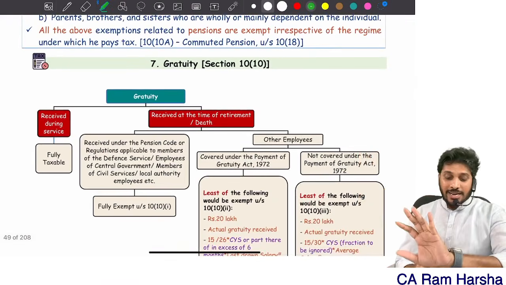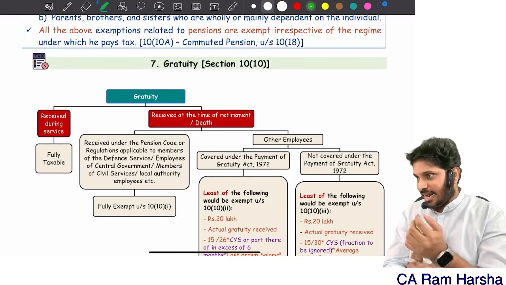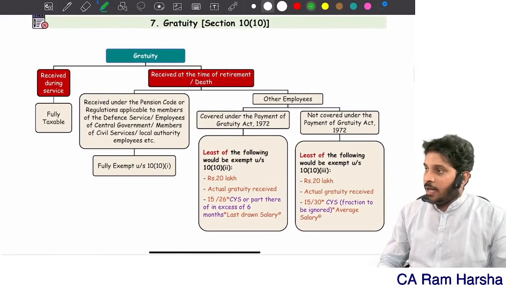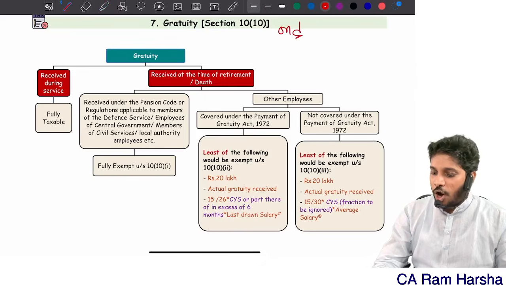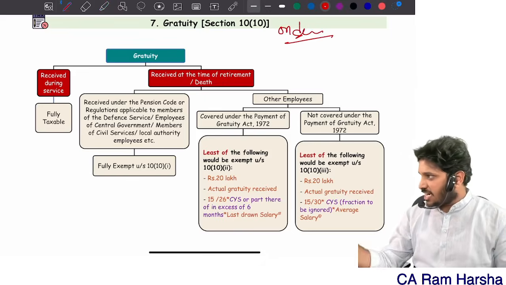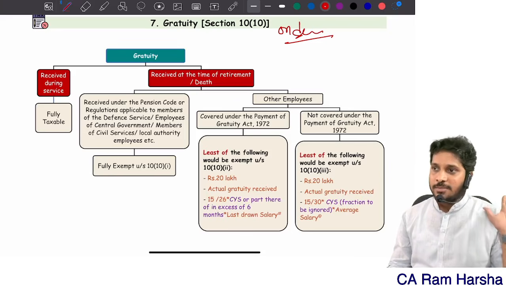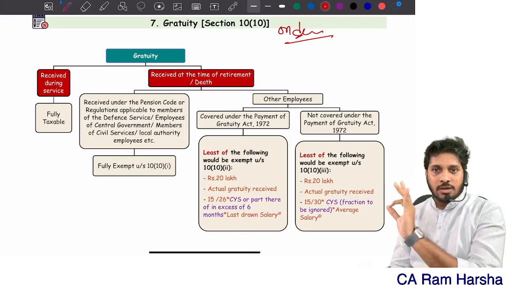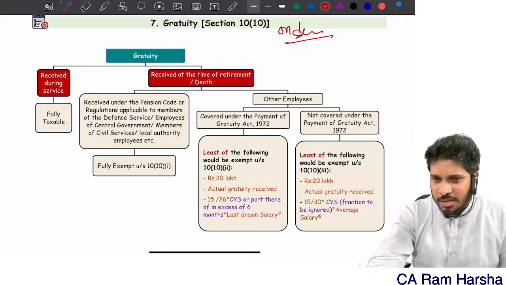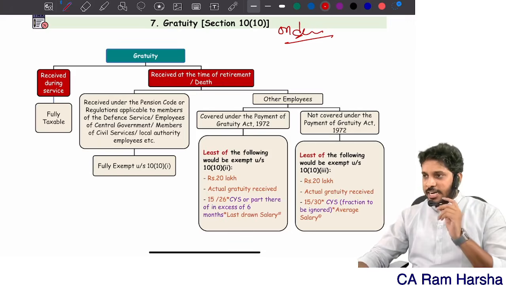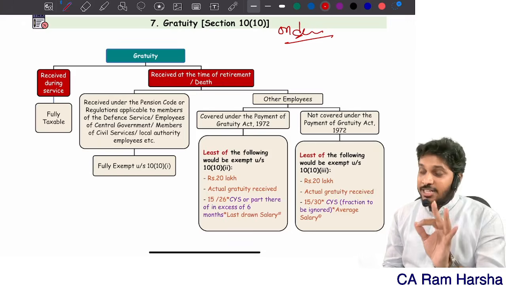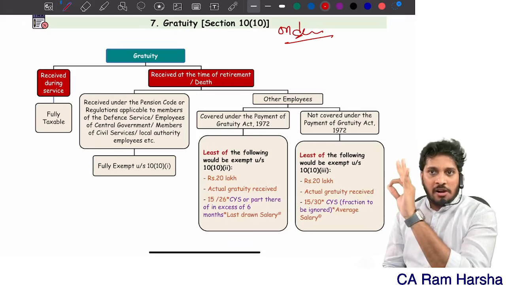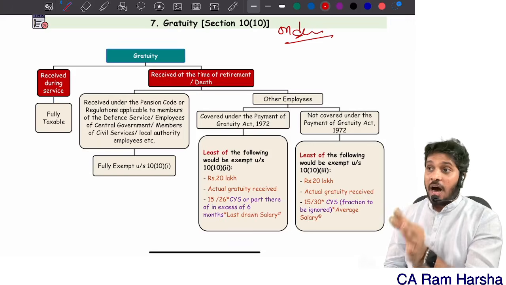Now let's look at gratuity. Gratuity again. If you receive gratuity on service, means you didn't retire yet, fully taxable. Gratuity received before service is fully taxable. Just 1 minute. Yes, let's continue. Gratuity. Gratuity received before retirement is always taxable. It is treated at par with allowance.